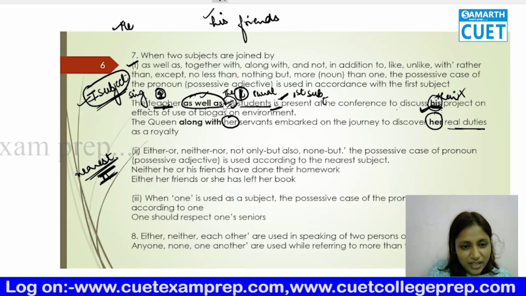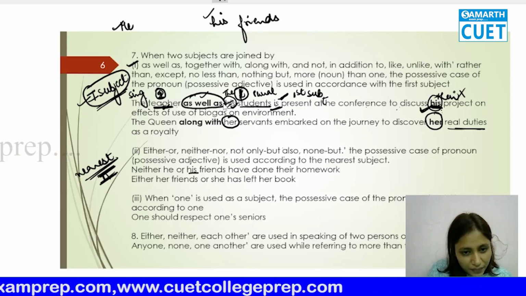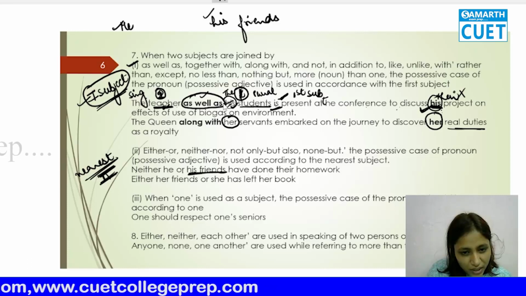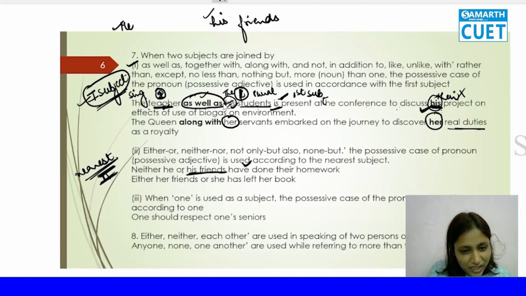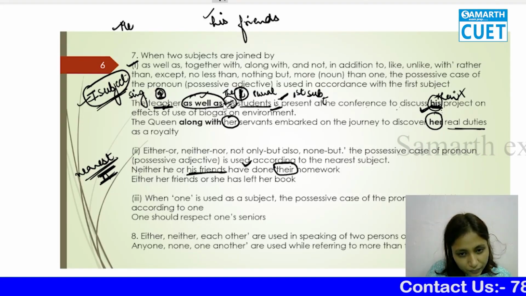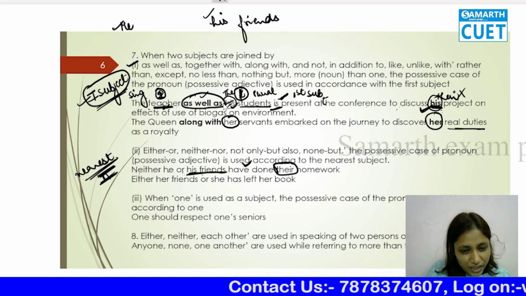Let's see by example. Either he or his friends have done their homework. If you see here, subject verb agreement, I'll tell later. So their homework is according to friends.